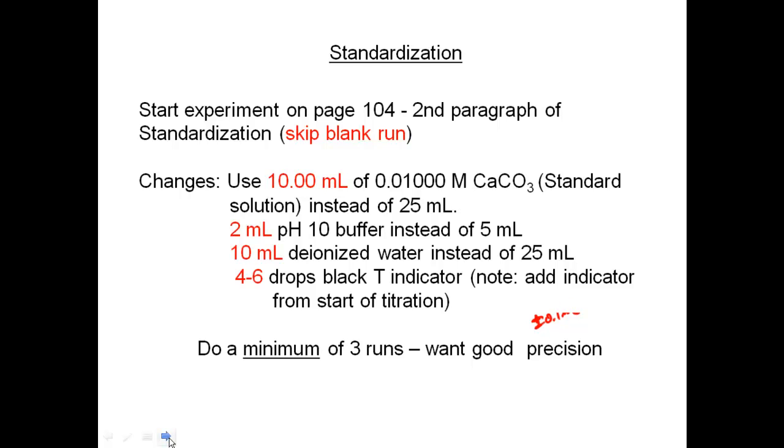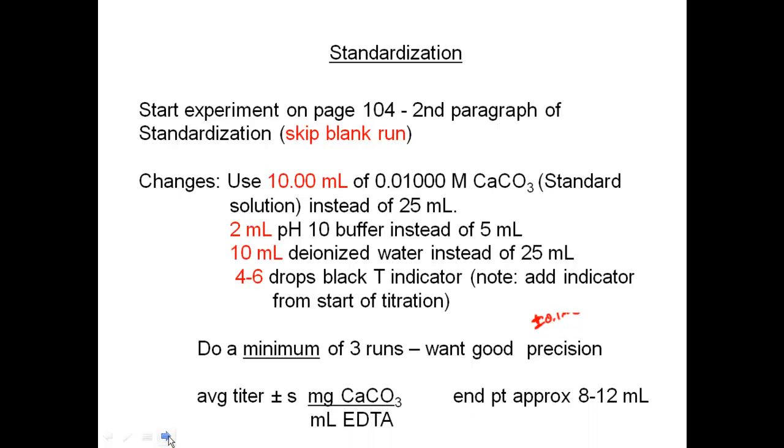In the report, our goal for the standardization is an average titer plus or minus the standard deviation, in milligrams of calcium carbonate per milliliter of EDTA. We're looking for that because we're going to use this value to calculate our unknown water.